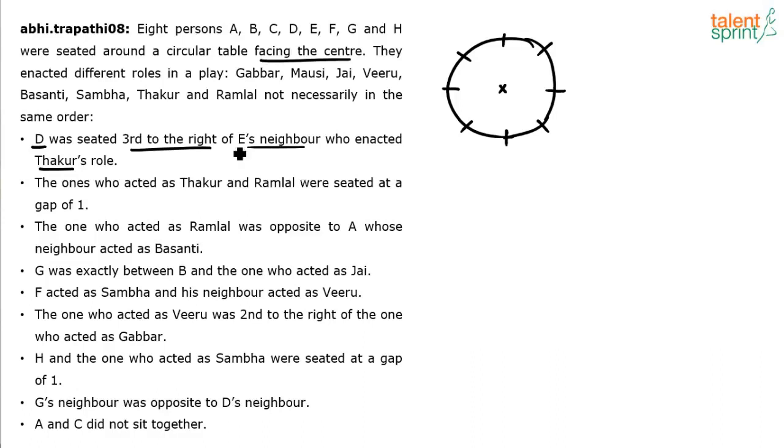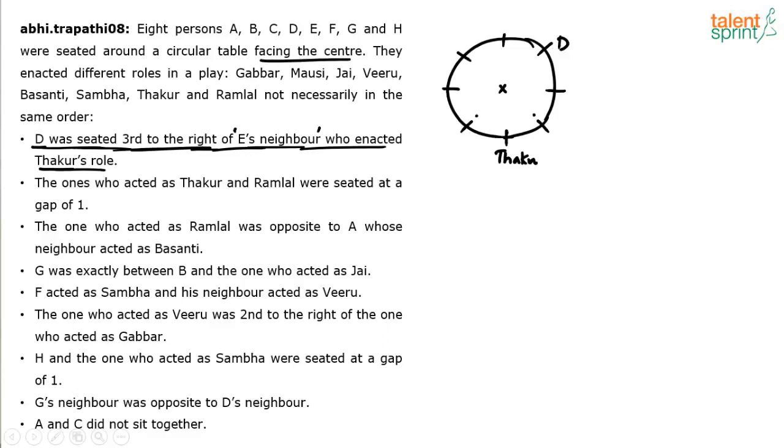So if you want, you can start with it. You will get 2 possibilities in my view. Like for example, let's say this is Thakur. D was third to the right of Thakur. Right of Thakur is anti-clockwise. So first, second and third, D comes here. But the point is, Thakur was E's neighbor, meaning what? E can either come here or here.